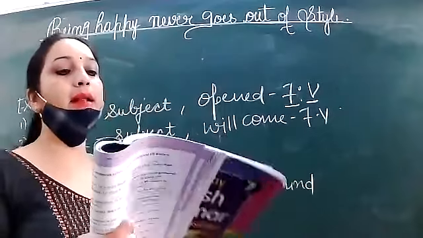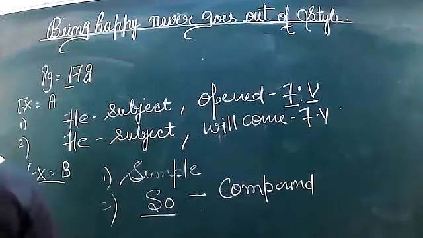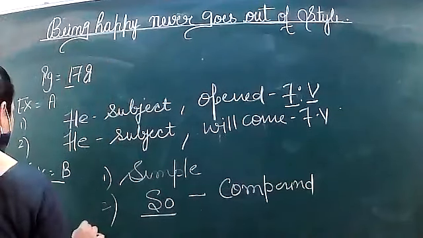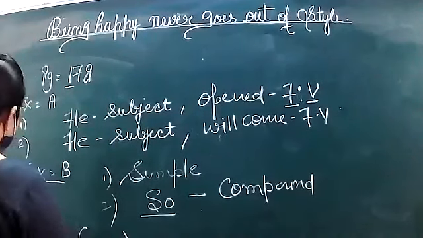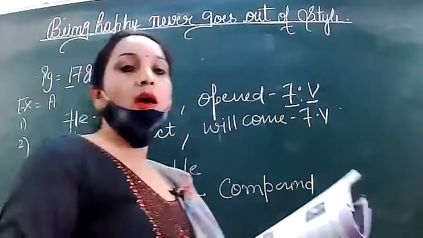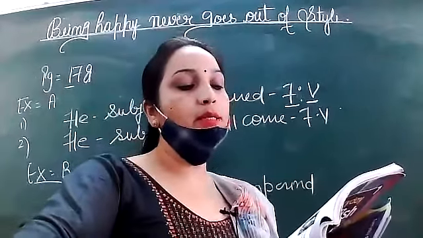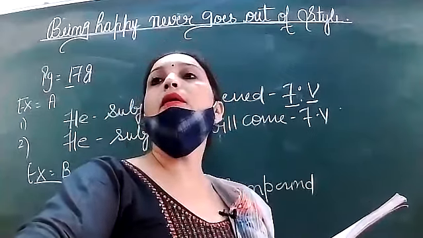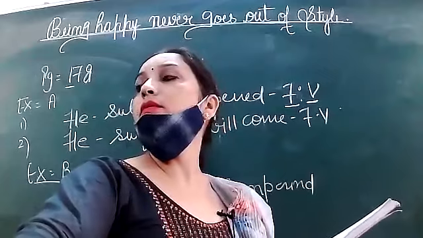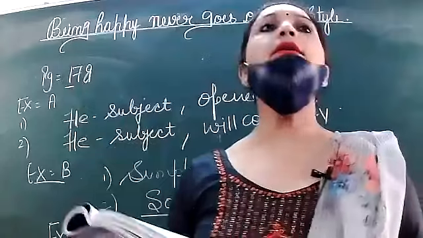Combine these simple sentences to form a compound sentence. Tarun caught the thief. He handed him over to the police. Tarun got a reward. Who is going to tell me the first sentence? Tell me. Yes.